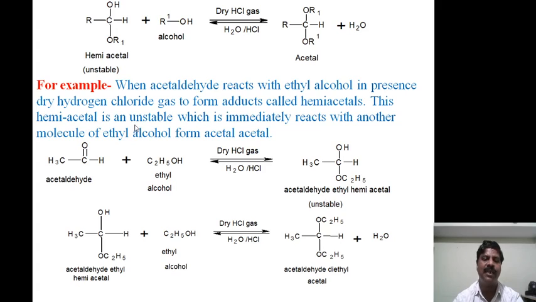This hemiacetal is unstable, and it immediately reacts with another molecule of ethyl alcohol to form an acetal. Acetaldehyde reacts with ethyl alcohol in the presence of dry hydrochloric acid to form acetaldehyde ethyl hemiacetal. This unstable hemiacetal reacts with another molecule of ethyl alcohol to form acetaldehyde diethyl acetal,